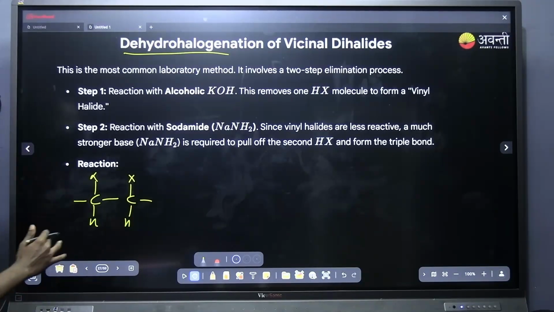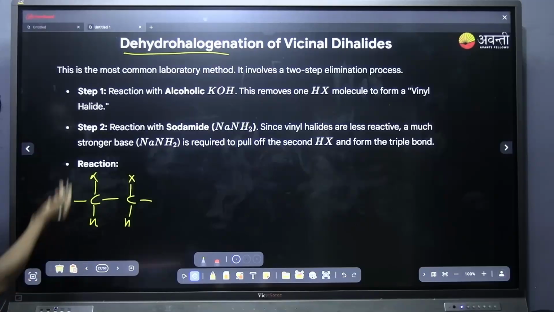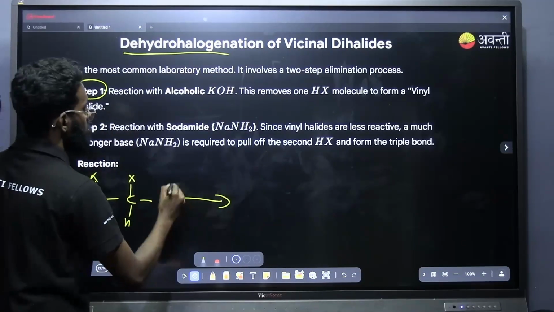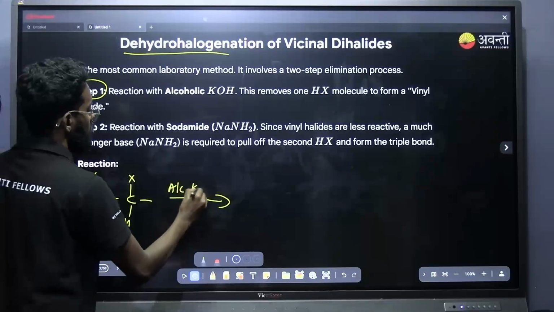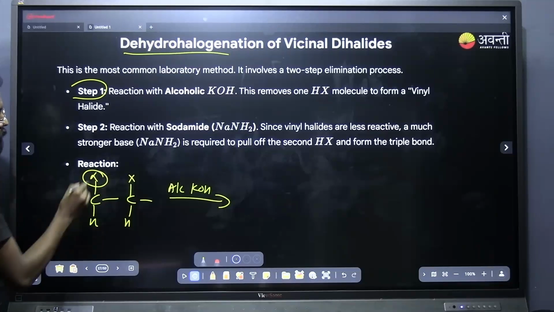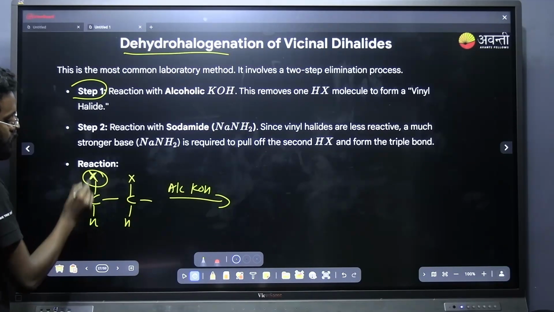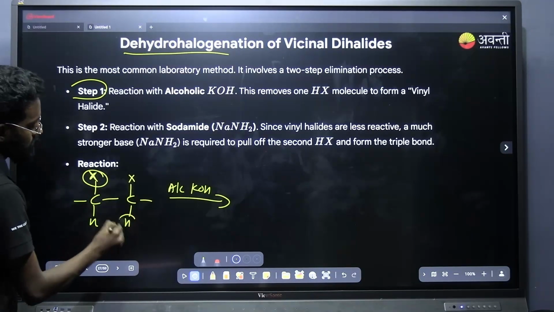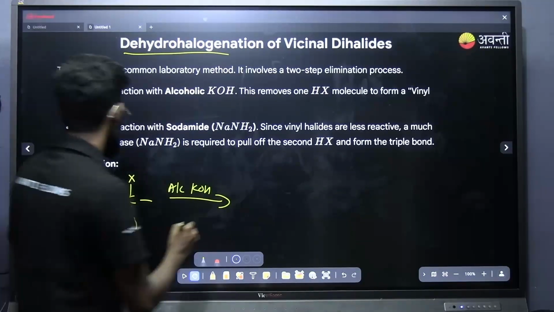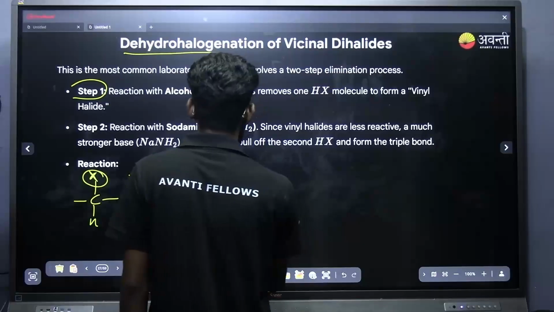This is a process of removing hydrogen and halogen, and it is a step by step process. First step, what is happening? It will be reacting with alcoholic KOH. When it reacts with alcoholic KOH, one of the halogens and a beta hydrogen will be removed, and we will be getting a double bond here.